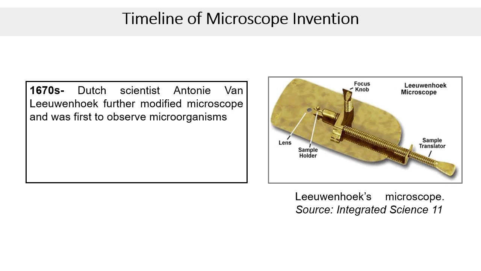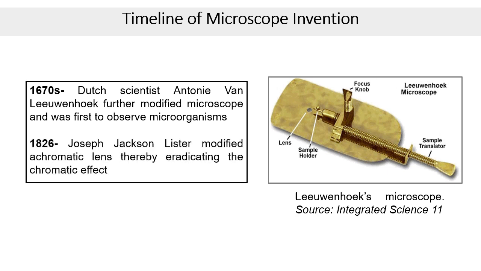During the 1670s, Dutch scientist Antony Leeuwenhoek developed his own microscope and became the first person to observe living cells through his lenses. The illustration of Leeuwenhoek's microscope is given here. In 1826, Joseph Lister modified a chromatic lens, thereby eradicating the chromatic effect. Now, chromatic effect is a phenomenon when a lens fails to focus all colors of an object to the same point, and this mostly happens due to the problem of refractive index of the lens.